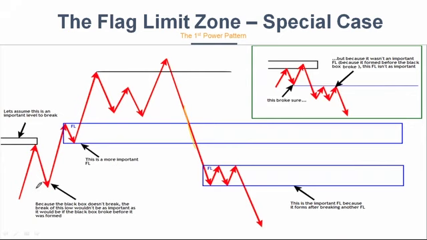Let's say this is one SR line, a support SR line, and price is coming down from the top. Then it forms a base and breaks down. How do we trade now? We will go short here at the proximal line, and exit at the distal line. And when price comes up, I will take a retracement trade.